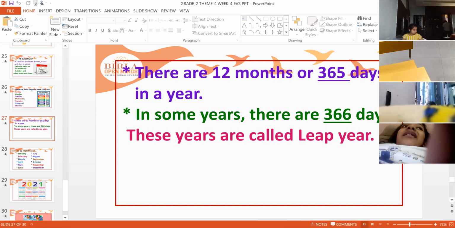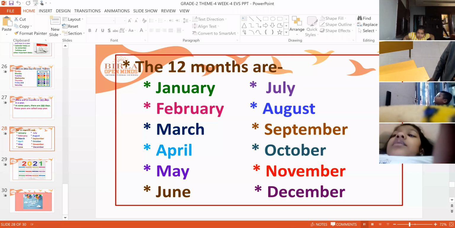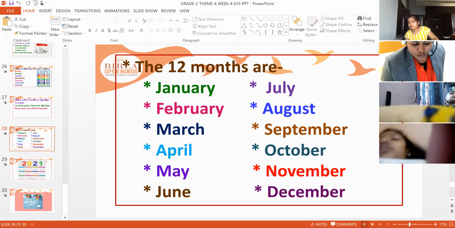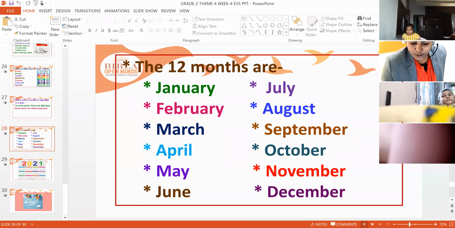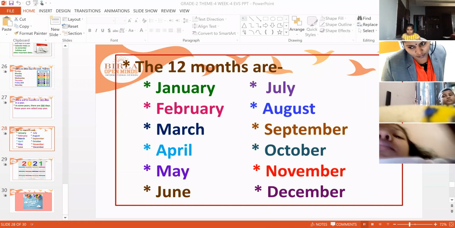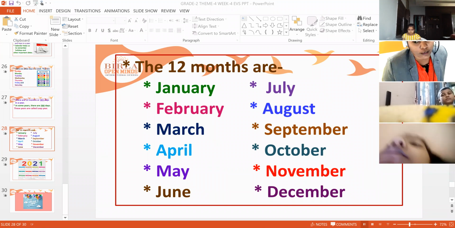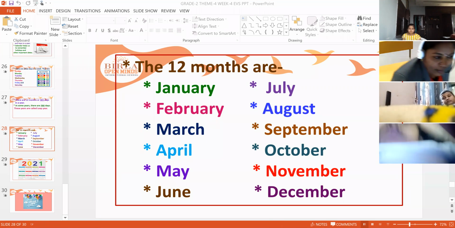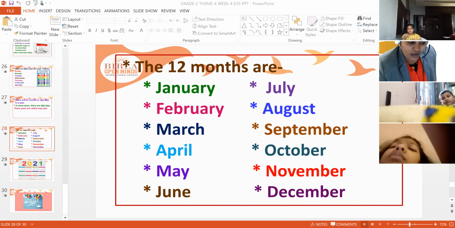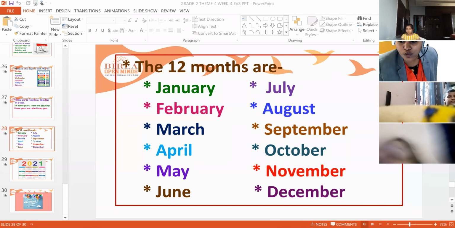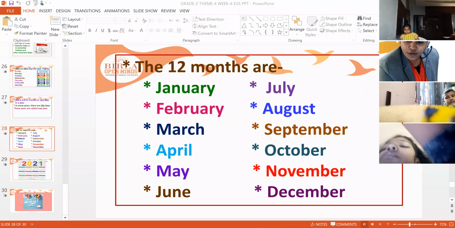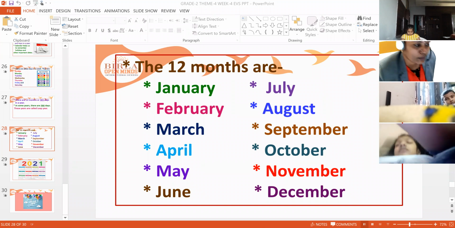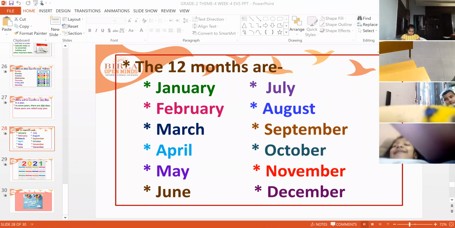Next, what are the months? Yes, the 12 months are January, February, March, April, May, June, July, August, September, October, November, and December. All the months are very, very important because we have our birthdays in different months. Some may have January, some may have February, March, April, May, June. You have your birthdays in different months. Some may have July 1st, some June, some November, some December. So all the 12 months are very, very important.